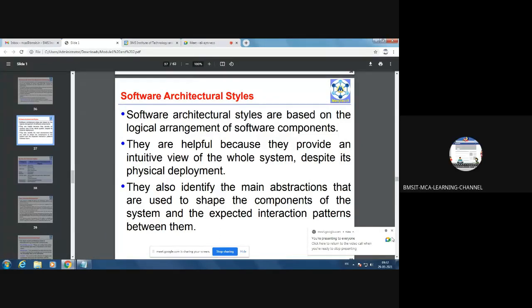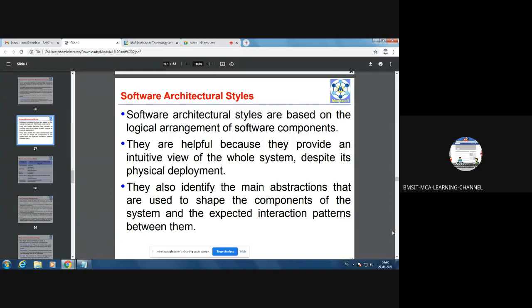Yes, sir. Students, as I told in the previous class, when it comes to architectural styles under distributed computing, there are two styles. One is software-based architectural style and another one is system-based architectural style. So today we'll study about software-based architectural styles. Software architectural styles are based on the logical arrangement of software components. So first we need to understand what are software components.